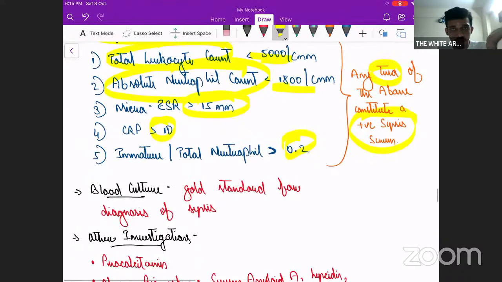Next is the gold standard. What is the gold standard? The gold standard is to get the organism itself and to know the culture and sensitivity pattern of the organism, so we can narrow down the antibiotic and target whichever antibiotic the organism is susceptible to. Fine. So blood culture is the gold standard for diagnosis of sepsis.